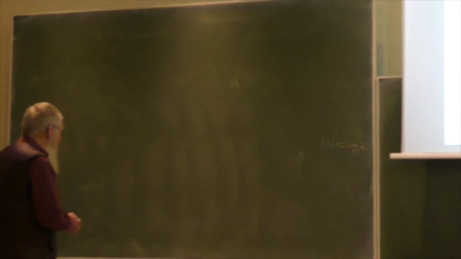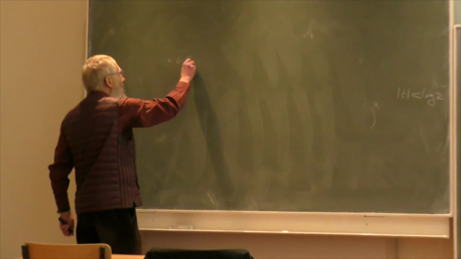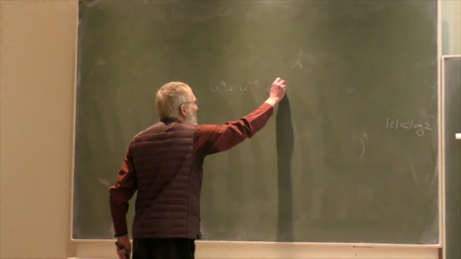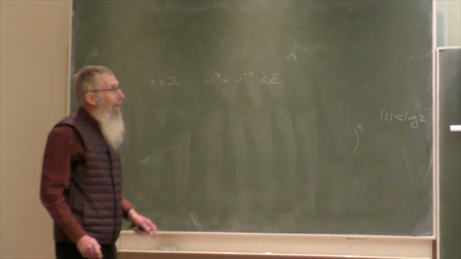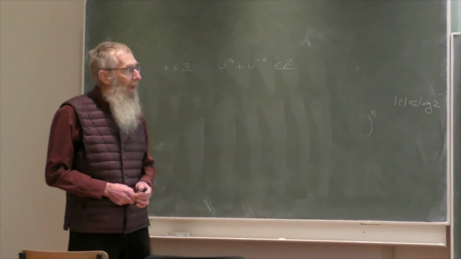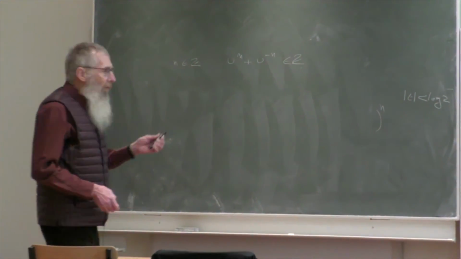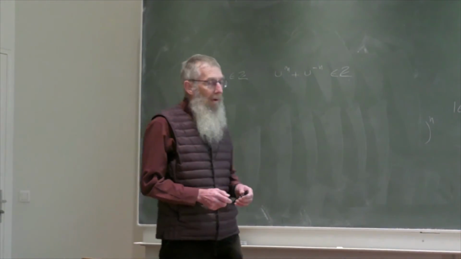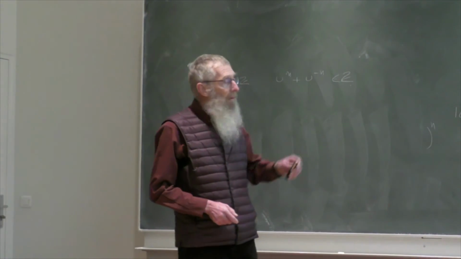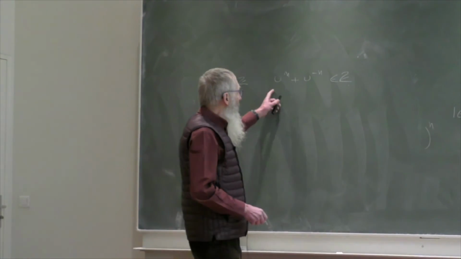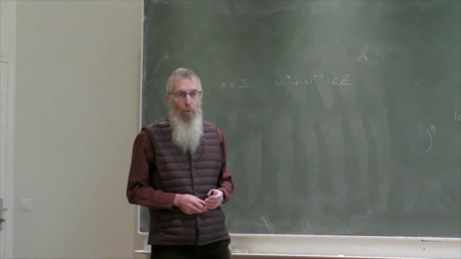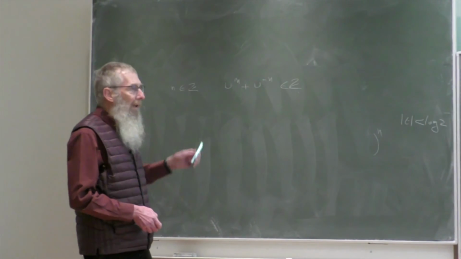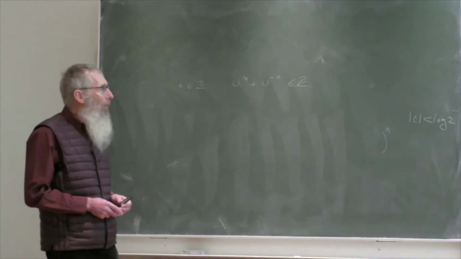So what I say is that for n in Z, u to the n plus u to the minus n is an integer for u which satisfies this. This is not difficult to see. u to the n plus u to the minus n, u is a solution of a quadratic polynomial, which is written here. So u to the n is also a quadratic number, u to the minus n also. In fact, they are in the same field, so this is a quadratic number, it's a root of a polynomial of degree 2.